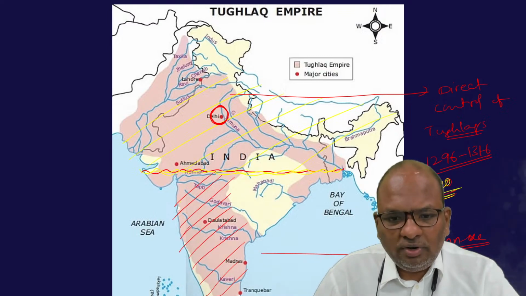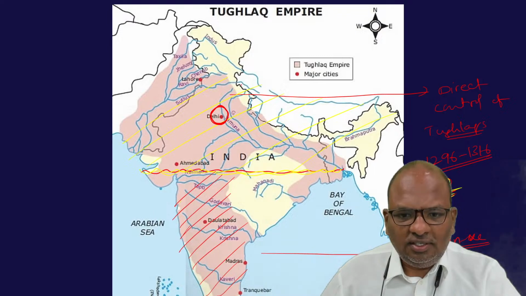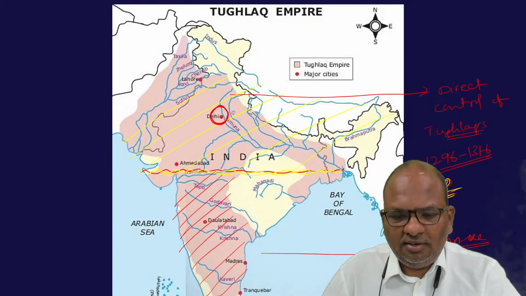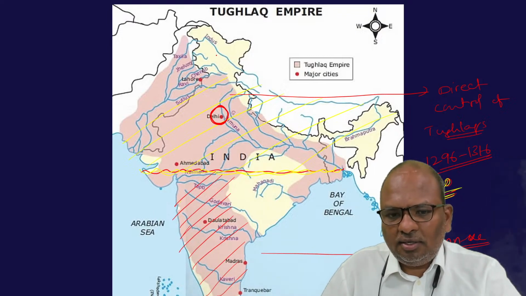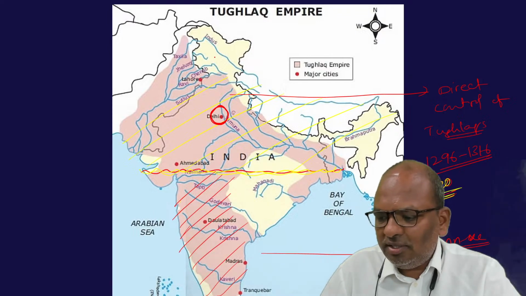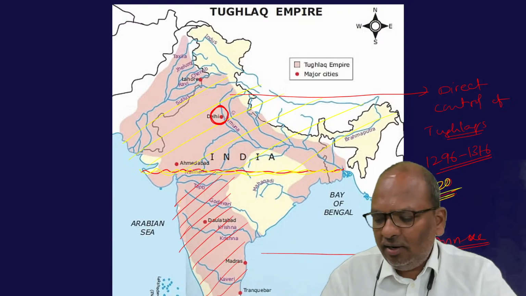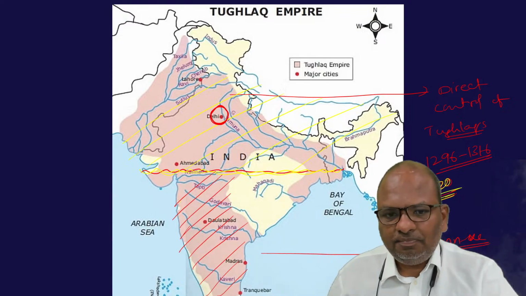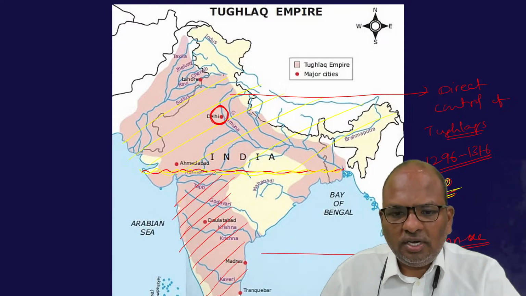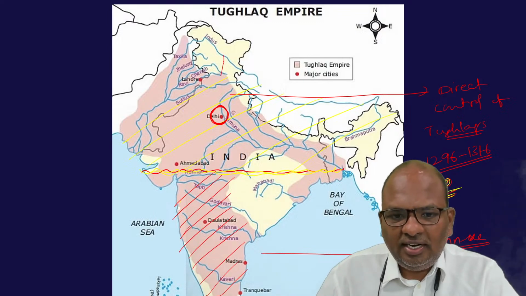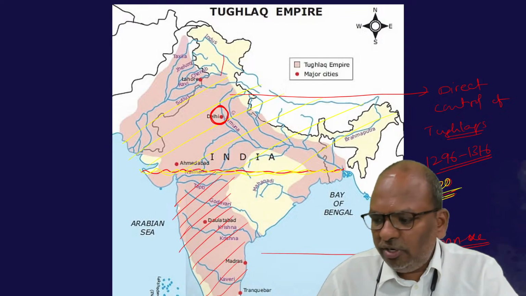There is absolutely no reason other than the problem of terrain, because of the undulating, mountainous region. Therefore, the Muslim rulers did not initially try to occupy Jammu and Kashmir.